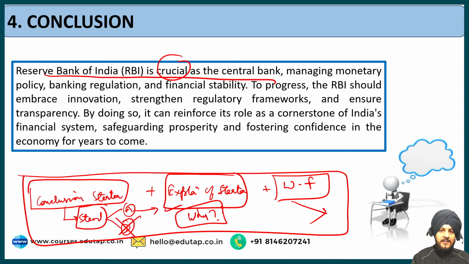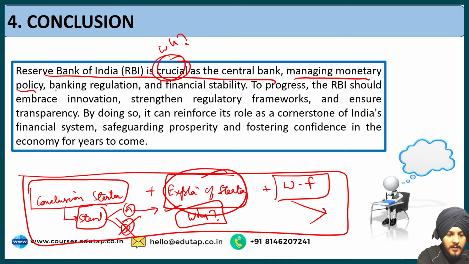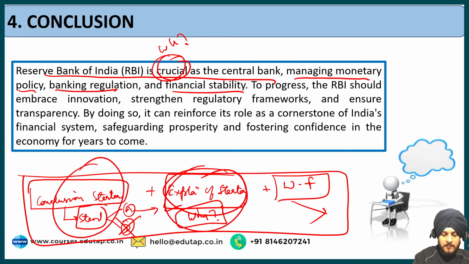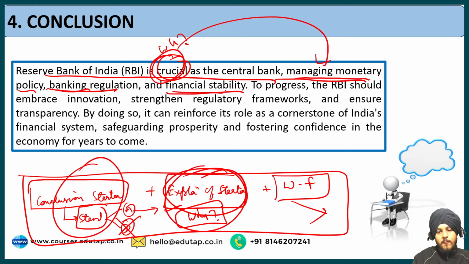We are rephrasing the thesis that is mentioned in the question, that yes, RBI is a crucial institution. RBI is crucial as a central bank in the economy. And why do we think that RBI is crucial, which is the explanation of the starter? Because it manages monetary policy, banking regulation, and financial stability. So in a very precise and short manner, we have explained our starter part and the explanation part. It is a crucial institution. Why? Because it manages monetary policy, banking regulation, and financial stability.